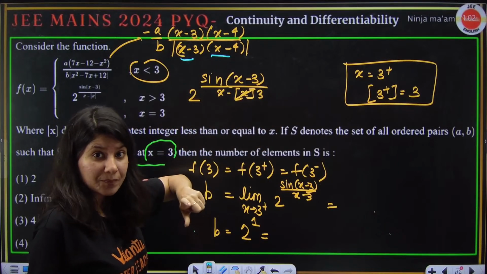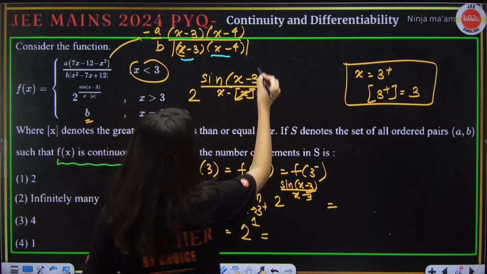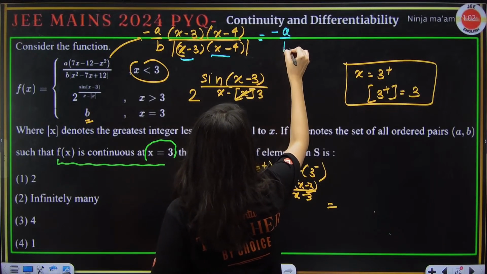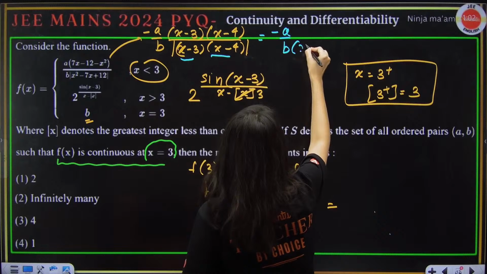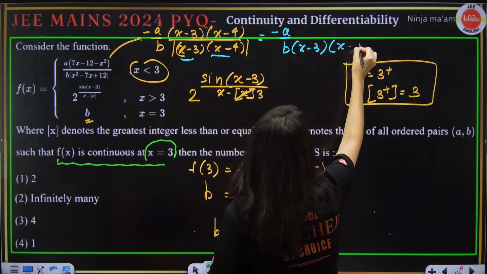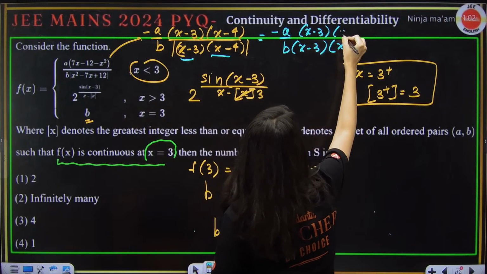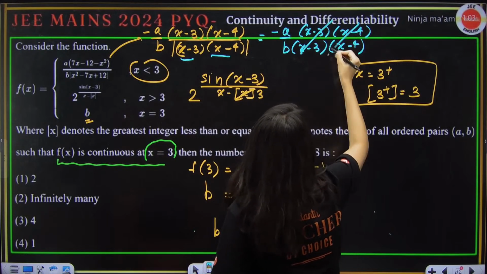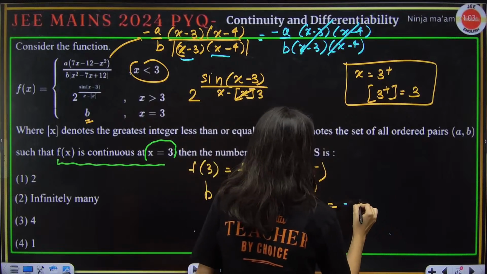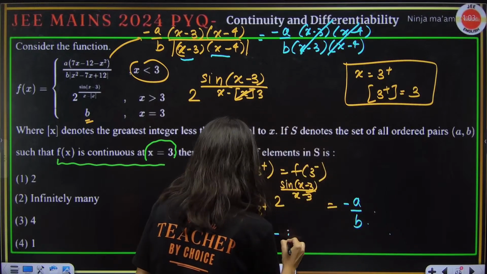That means the modulus will open with a positive sign. So minus a upon b, this is positive only. (x minus 3)(x minus 4) modulus got opened, and this is (x minus 3)(x minus 4). So again these two are getting cancelled out. Minus a by b is what you're going to get.